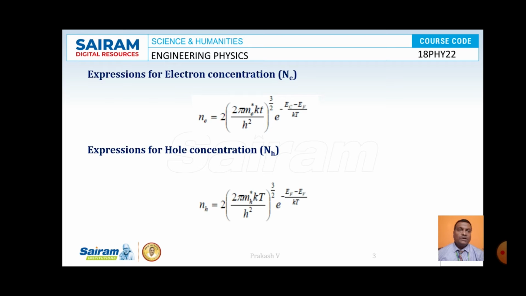Similarly, the expression for hole concentration is Nh. So Nh is the hole concentration, that is the number of holes per unit volume of the material. Nh is given by 2 into (2 pi mh star kT by h square) whole to the power of 3 by 2 into e to the power of (Ef minus Ev) by kT. Here Ev is the energy of the electrons in the valence band, Ef is the Fermi energy, k is Boltzmann constant, T is the temperature, mh star is the effective mass of the hole, and h is Planck's constant. So this is the expression for electron and hole concentration.